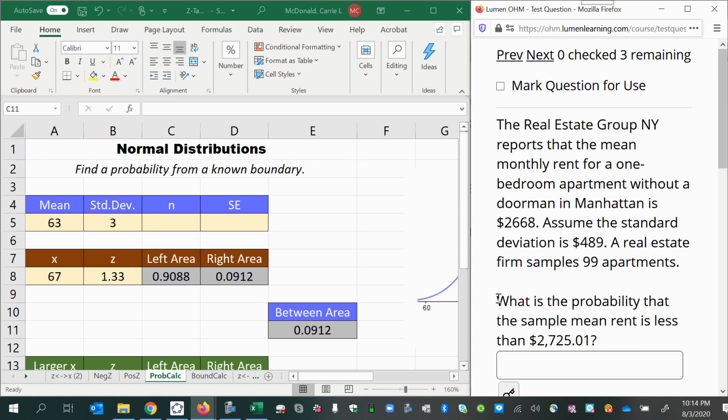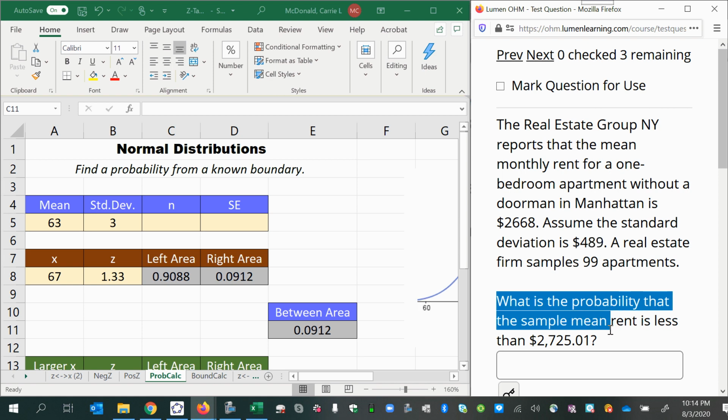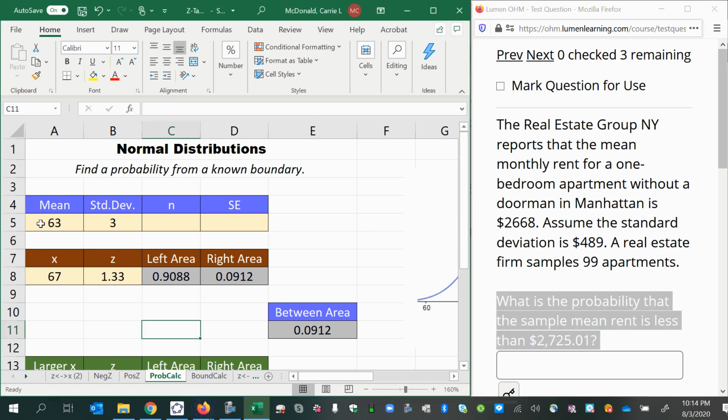So now we just need to answer the question. What is the probability that the sample mean is less than this number? Our original mean is 2,668. The standard deviation is 489.